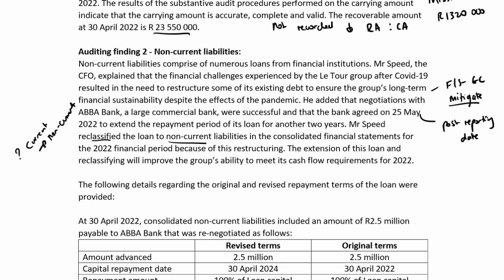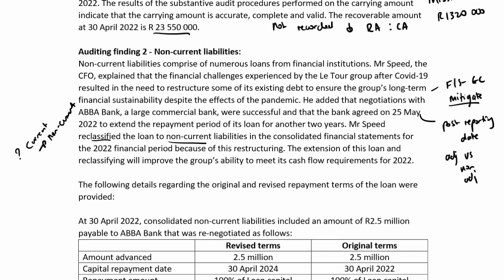And if it is, then we've just got to go and see, is this actually an adjusting event for that reclassification to be relevant? It's post-reporting, but were there indications that this may happen in order for them to go and process this as adjusting?